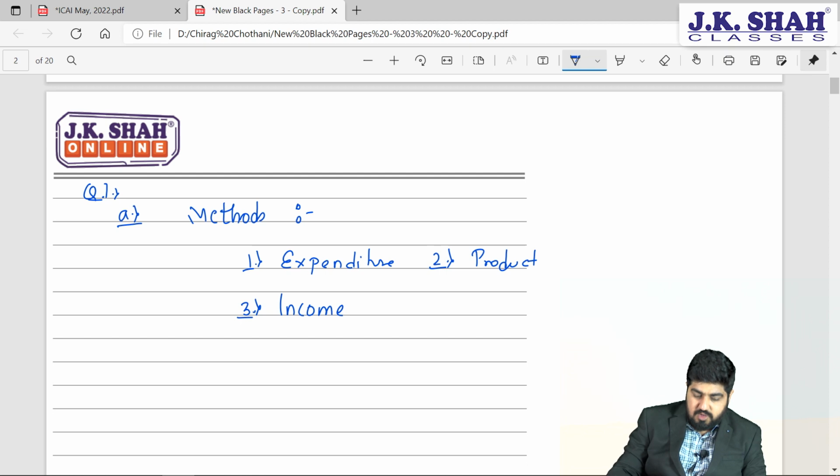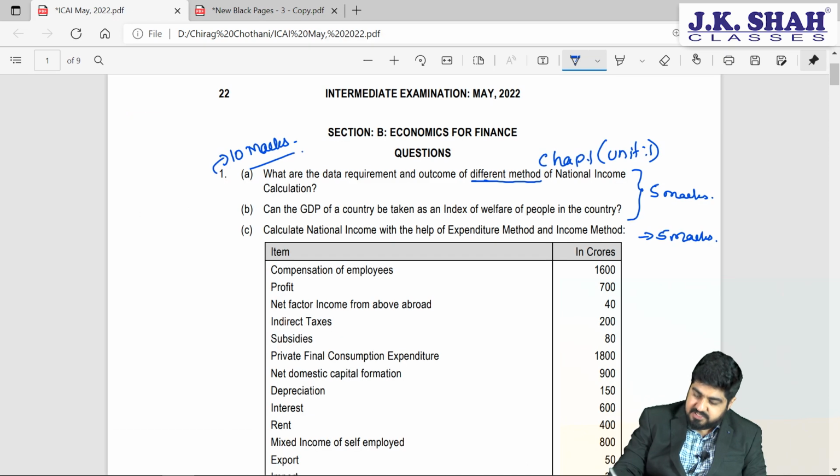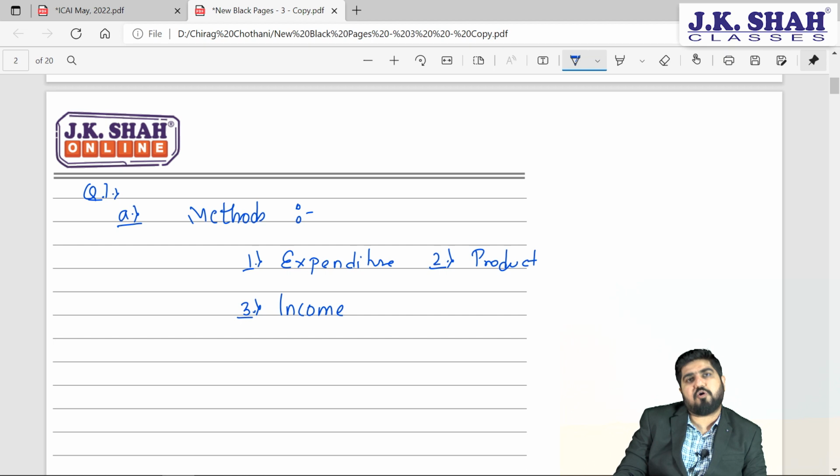Now when we talk about the expenditure method, along with the different methods, they have also asked what data is required. When you are calculating by the expenditure method, the formula we use for national income is consumption plus investment expenditure plus government expenditure plus exports minus imports plus NFIA minus indirect taxes plus subsidies minus depreciation.